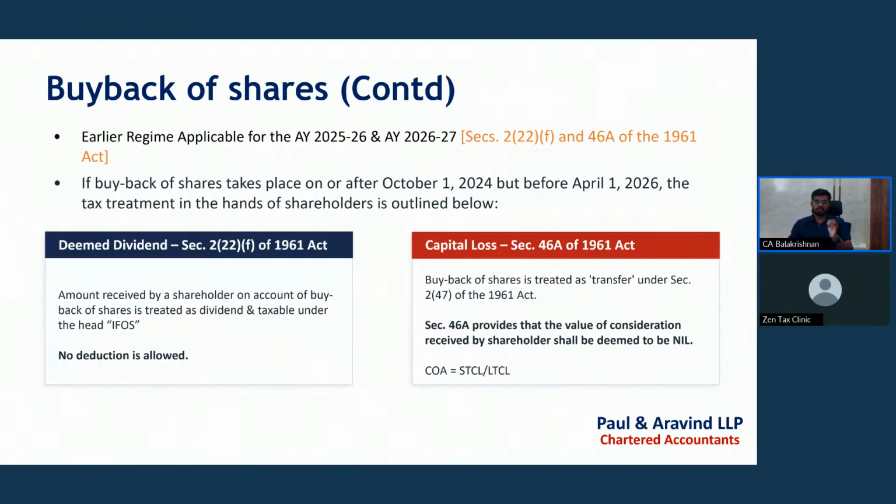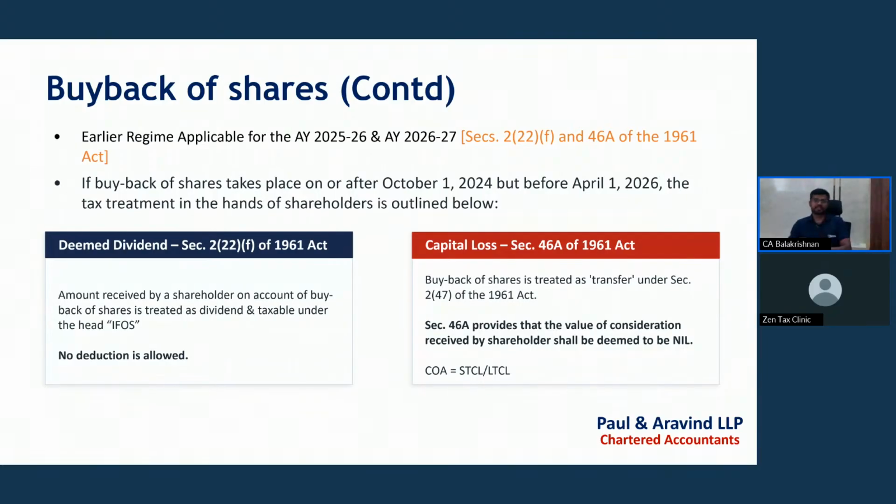So what is deemed dividend? The amount received by the shareholder on account of buyback of shares is treated as deemed dividend and taxable under the head income from other sources. If we are paid some amount for purchase of shares, then such an amount will not be allowed as deduction as per the deemed dividend concept. This is as per Income Tax Act 1961.